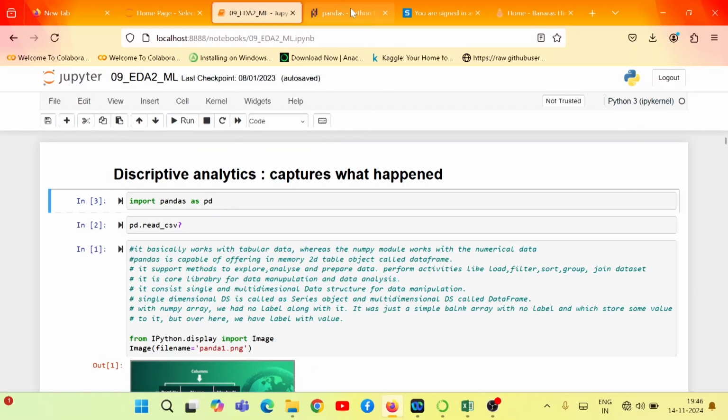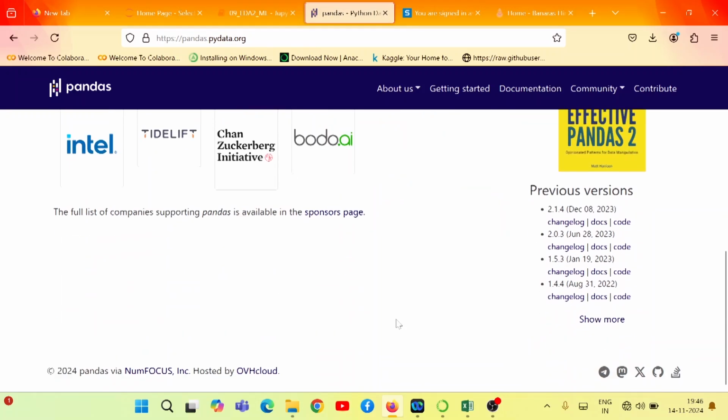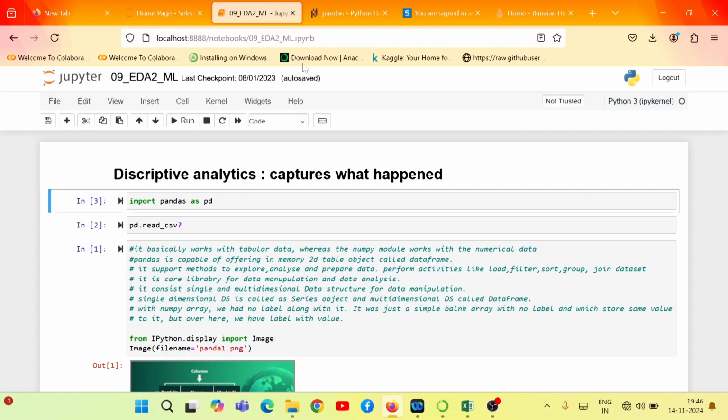If you are interested to learn about it, you can directly go to pandas.pydata.org. This pandas library is very popular and most widely used for data exploration and preparation purposes.